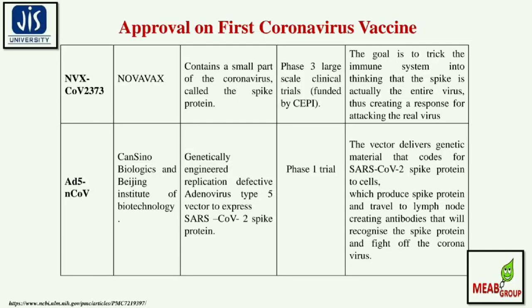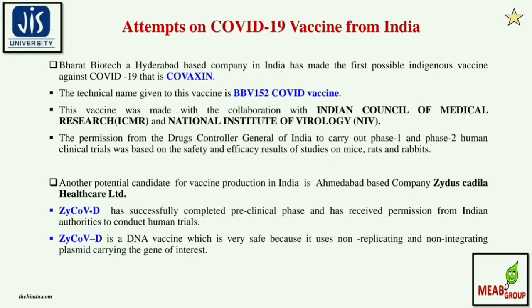So that was what people have done in the entire global arena. Now, what attempts have been made towards COVID-19 vaccine development in India? Bharat Biotech, a Hyderabad-based company, has made India's first possible indigenous vaccine against COVID-19, Covaxin. The technical name given to this vaccine is BBV152 COVID vaccine. It was made in collaboration with the Indian Council of Medical Research (ICMR) and the National Institute of Virology (NIV). Permission from the Drug Controller General of India to carry out phase 1 and phase 2 human clinical trials was based on the safety and efficacy results of studies on mice, rats and rabbits.